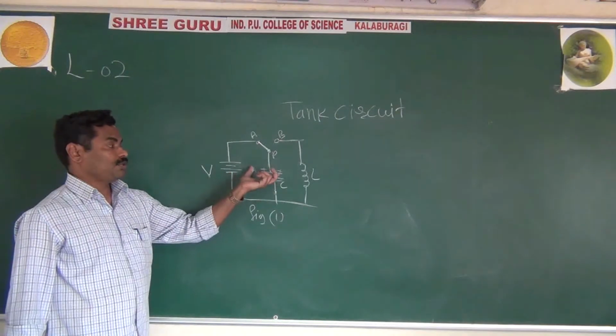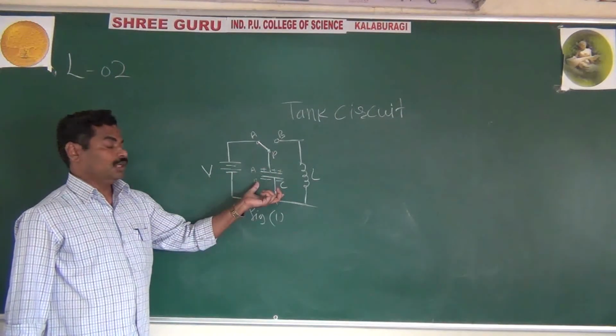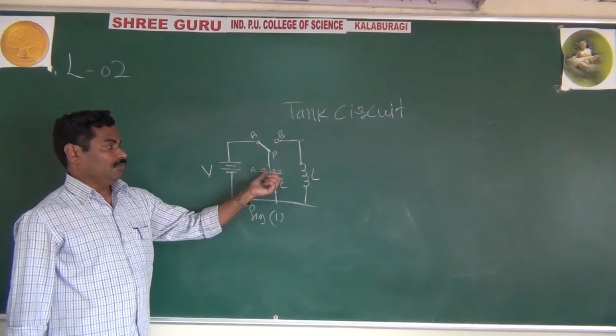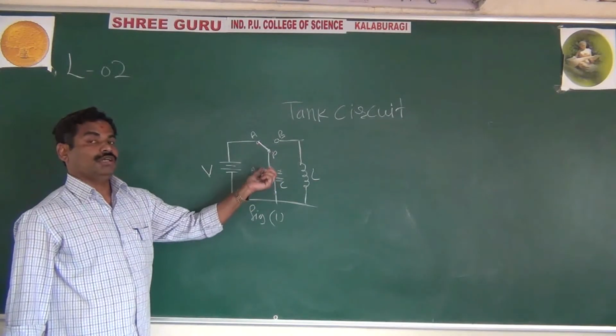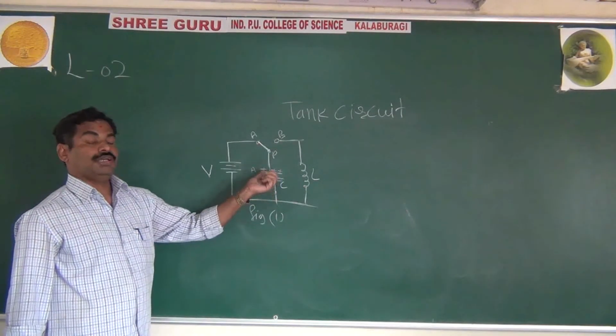And whenever the capacitor stores the charges, then what happens? In the capacitor, some energy is stored, that energy in terms of an electric field.